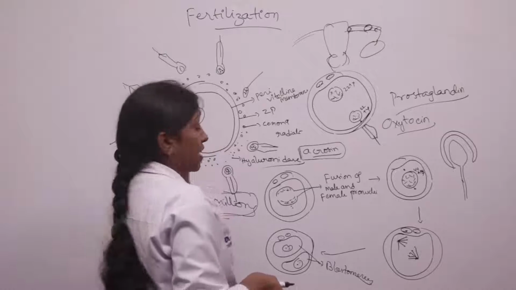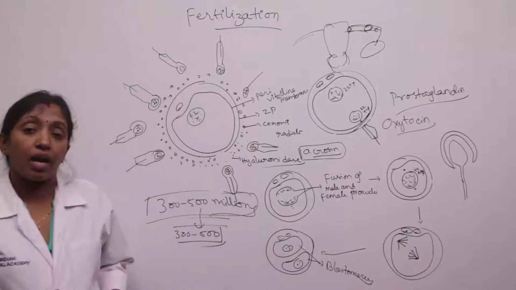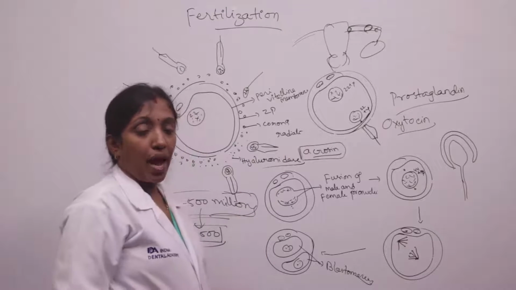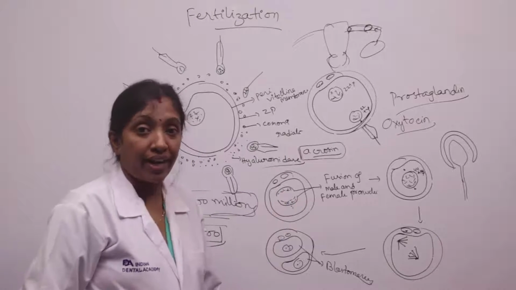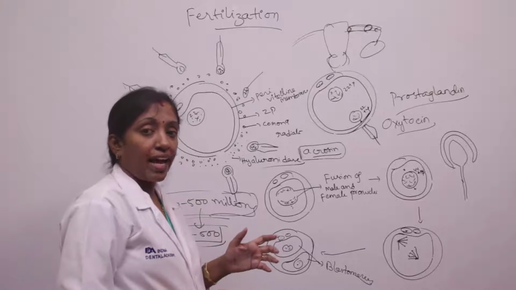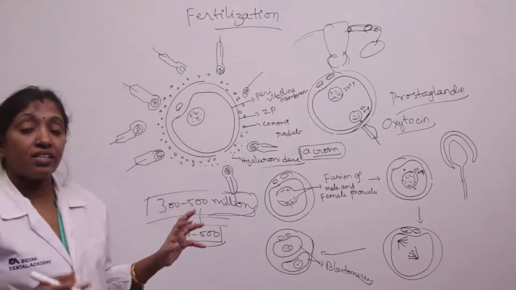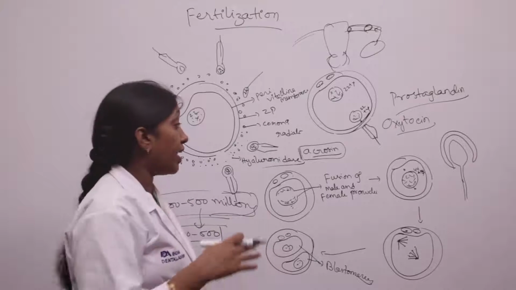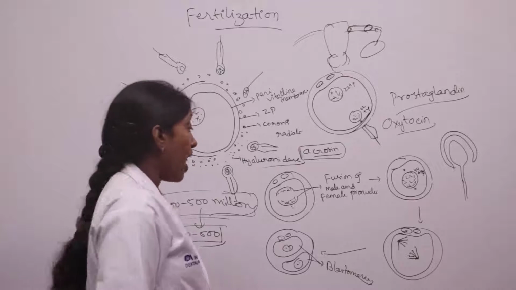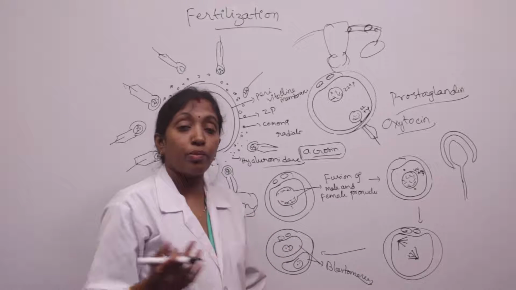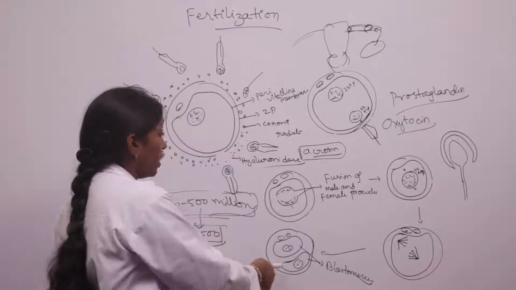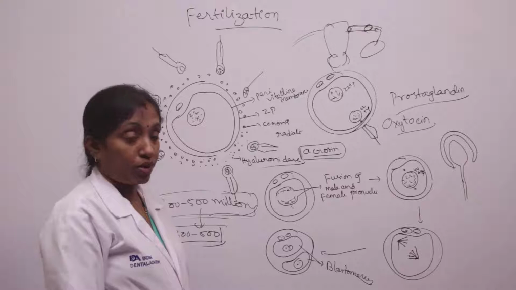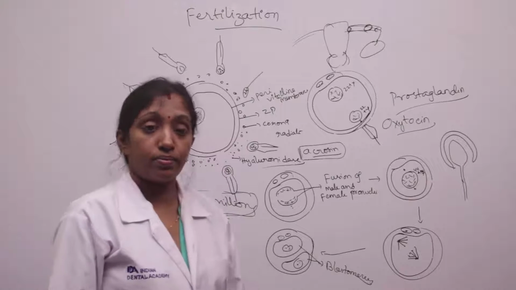The sperm head fuses with the perivitelline membrane, and now the sperm enters. The secondary oocyte completes its second meiotic division and converts into a mature ovum. Here the DNA replicates, and the centrioles along with the sperm head reach the opposite poles and the achromatic spindles are formed. The diploid number of chromosomes is acquired, half from the mother and half from the father, and the mitotic division completes and two blastomeres are formed. So that's about the fertilization.